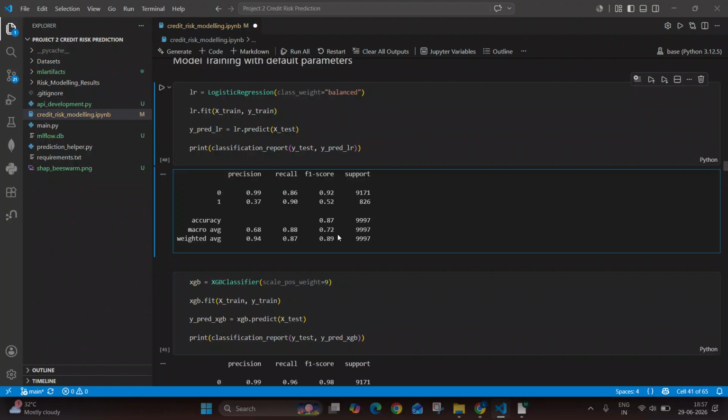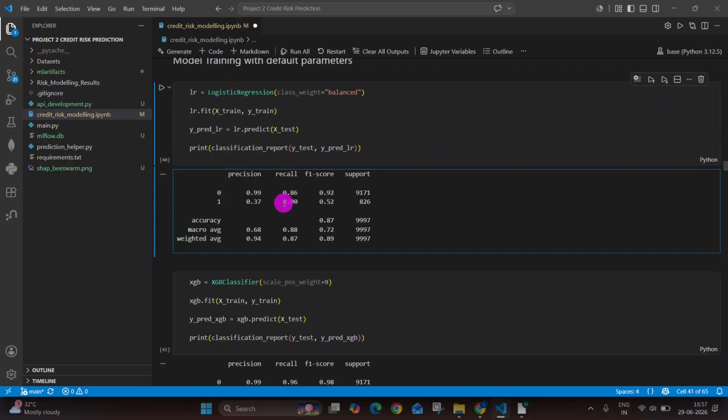So further analysis can be done by the underwriter. But if the model says okay, no, meaning the model is fully confident that the applicant will not default, and later on he defaults, then that will be a big problem. So recall becomes very important, meaning reducing false negatives becomes very important here, and that is the reason why we are giving more focus on recall.